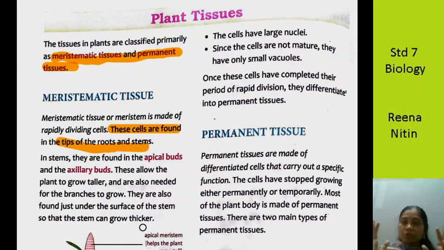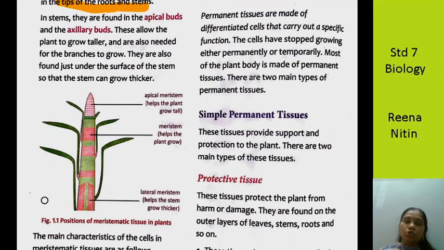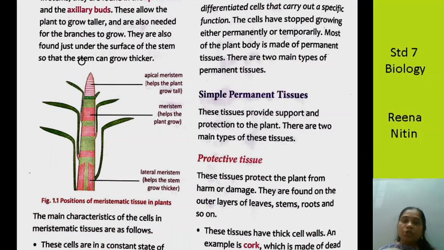If you have seen a plant outside in your garden, this year it is this much and the next year you see it has grown stouter. Why has it grown wider? Because of the presence of the meristematic tissue which is found under the surface of the stem.